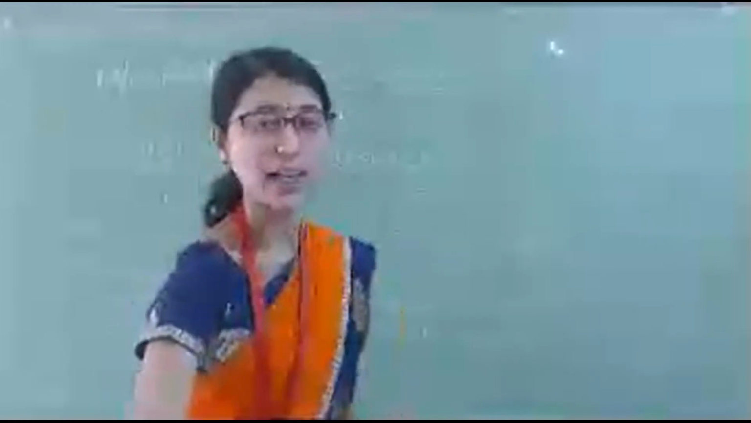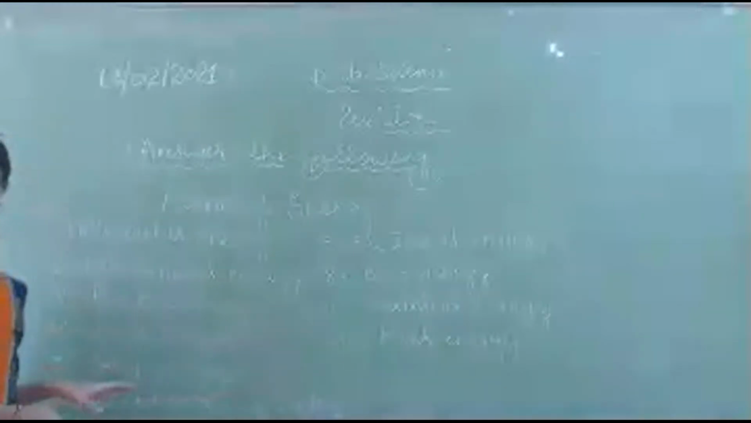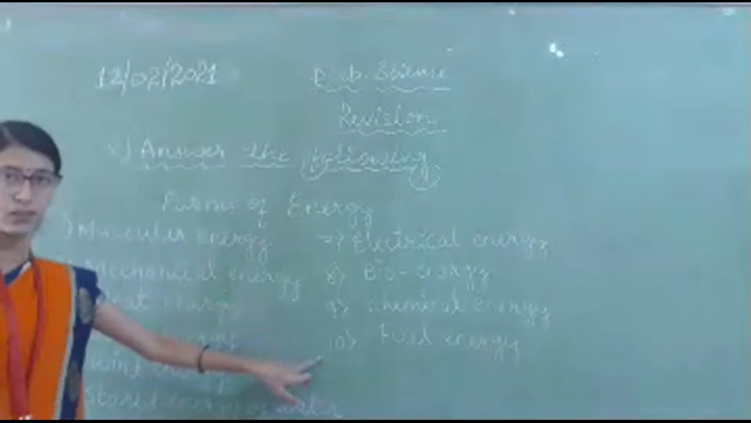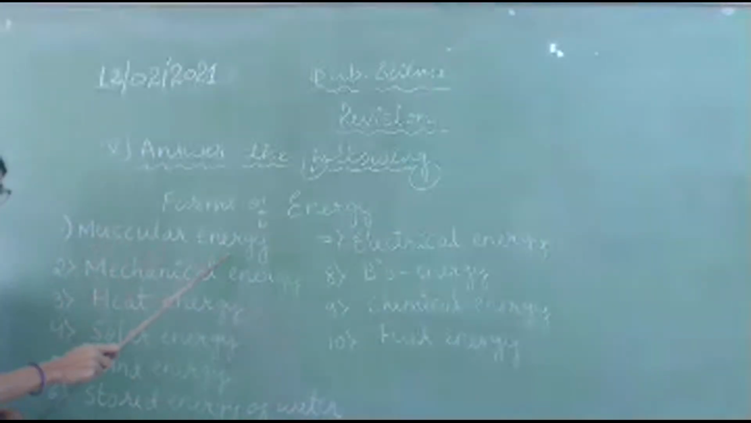So in the last class, I gave the names of the forms of energy. These 10 I have written on the board, and you also copied. Okay, I didn't explain. Just one more time, revise it. Forms of energy. So total how many are there in your chapter? 10. Okay. First one is muscular energy.